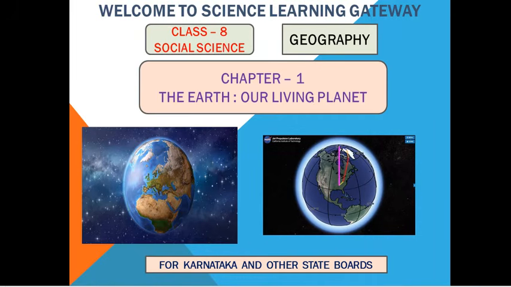What are the features of Earth which make the planet a living planet, meaning all the living organisms can survive on the Earth? Those things we'll read about, and also latitudes, longitudes, and all the features related to them in this chapter.